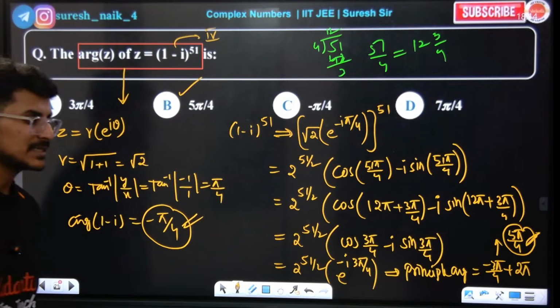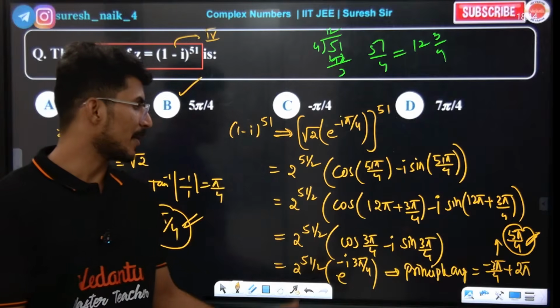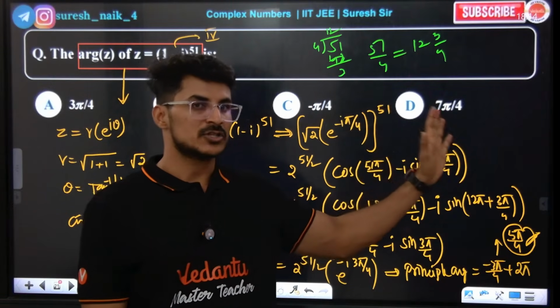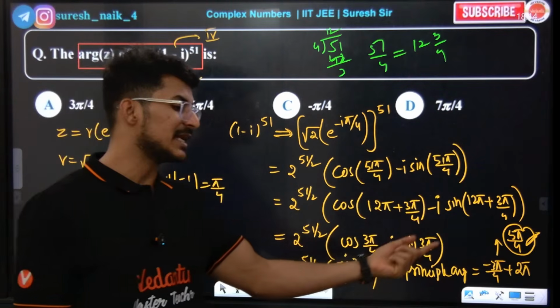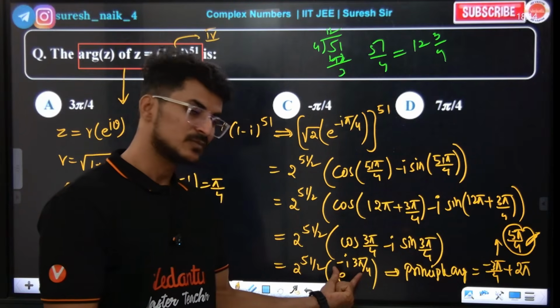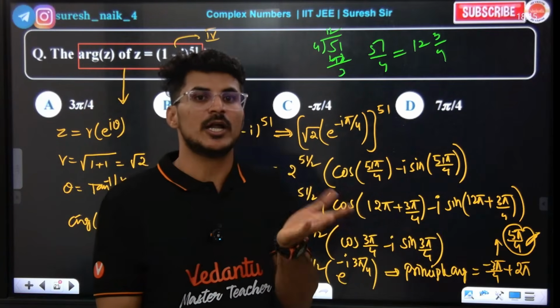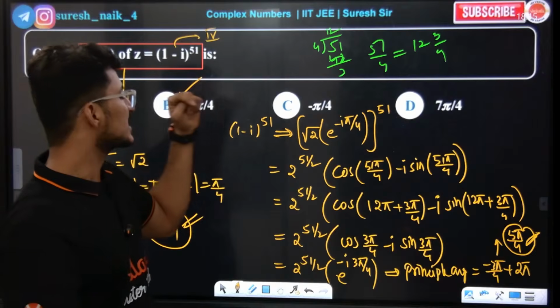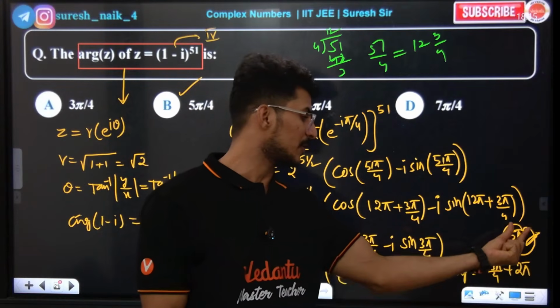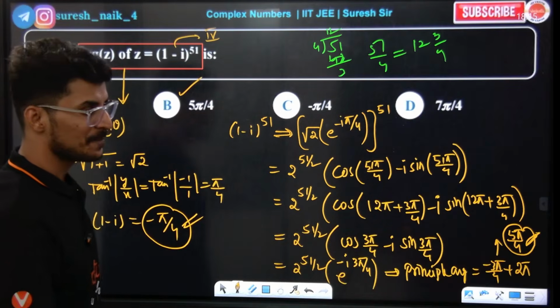Yes or no? The principal argument, that is minus 3 pi by 4, is not in the option. If they were asking amplitude, then that would have been the answer. But they are asking for general argument. Argument or general argument, same only. So we add 2 pi and we get 5 pi by 4. Yes or no? Yes.